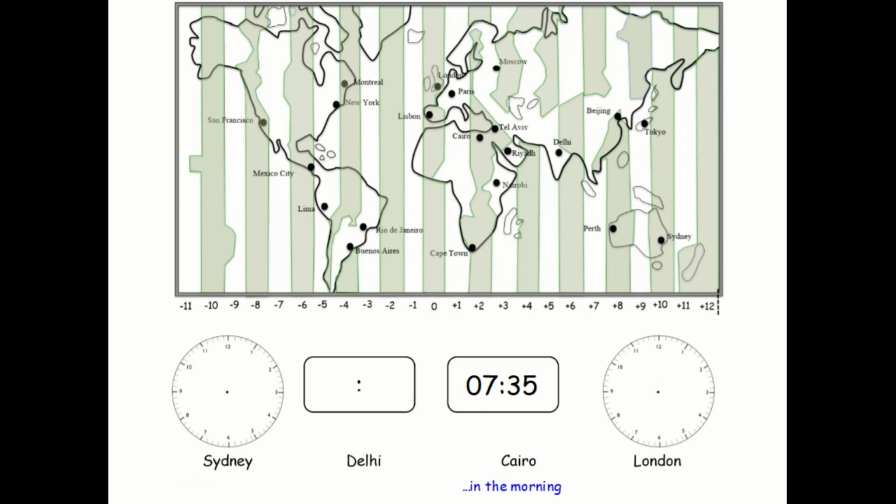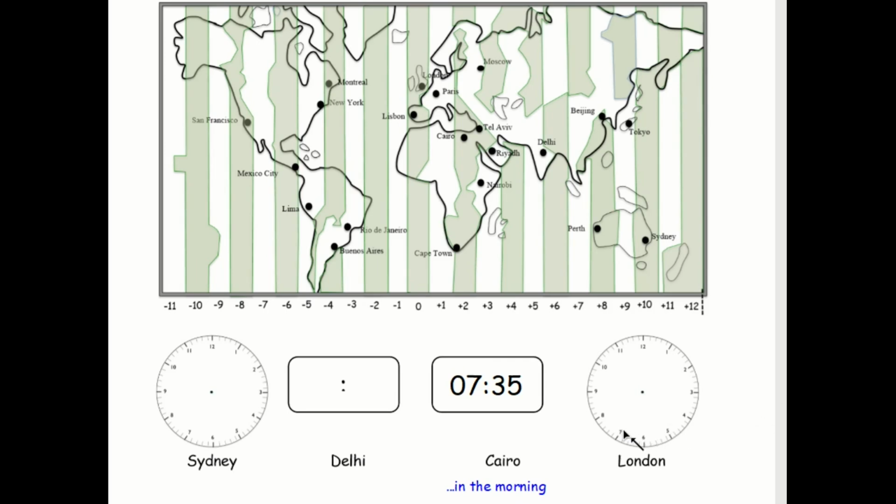Okay, and this example now. So in Cairo, it's 25 minutes to 8. Remember, even though it says 07:35 on the digital clock, it's 25 minutes to the next hour, which is 8. So 25 minutes to 8 in Cairo in the morning. Well, where's Cairo? Cairo is here, and Cairo is 2 hours ahead of London. So let's get our frame of reference. Let's get Greenwich Meridian time, which is London, 2 hours ahead. So Cairo is 2 hours ahead of London, and it's 25 to 8. So it's going to be 25 to 6 in the morning in London.